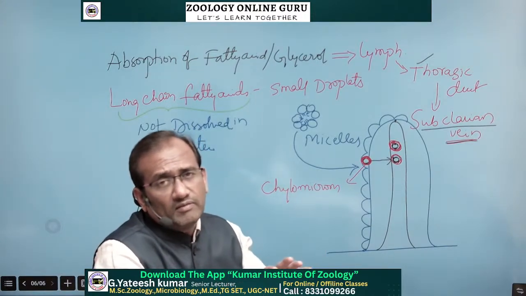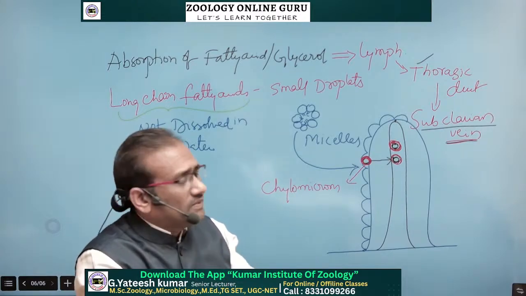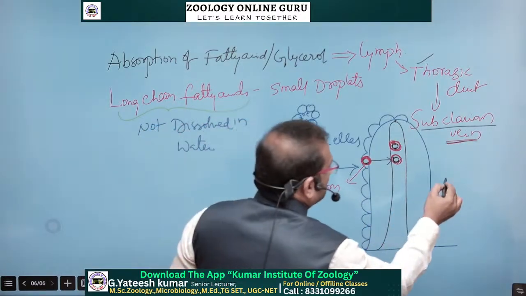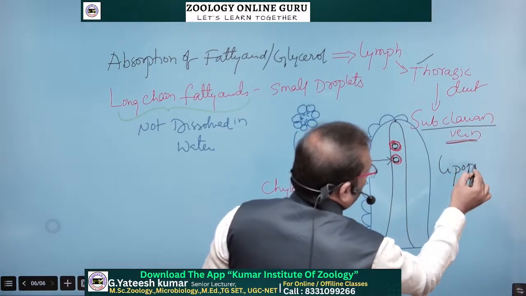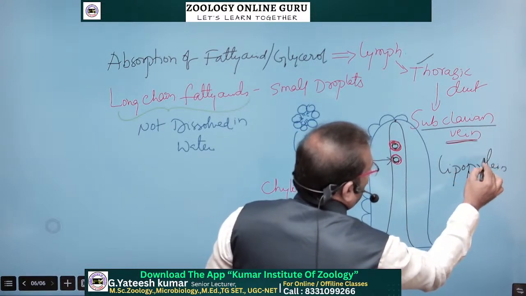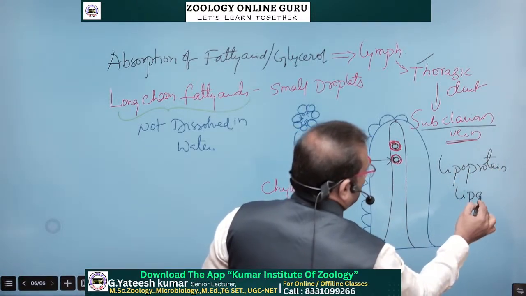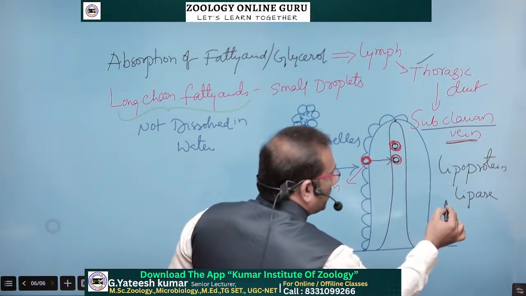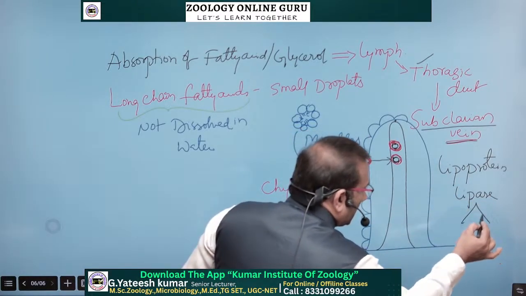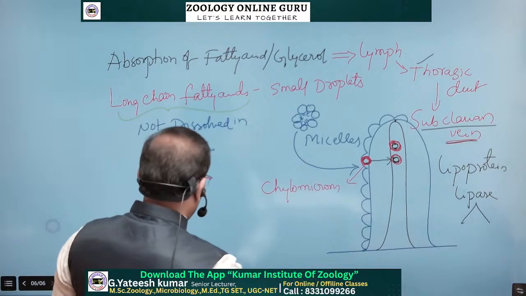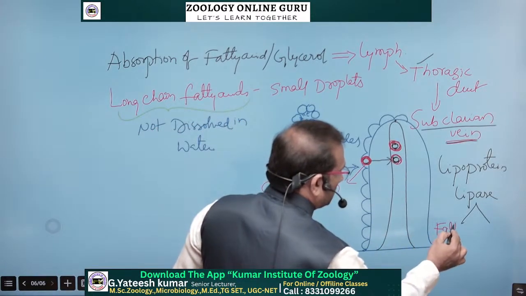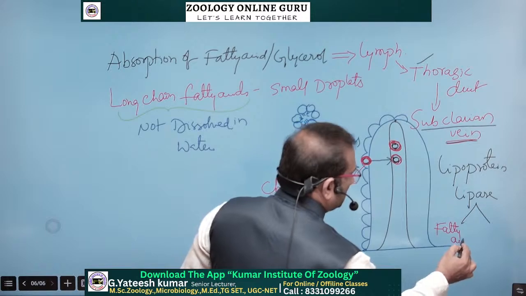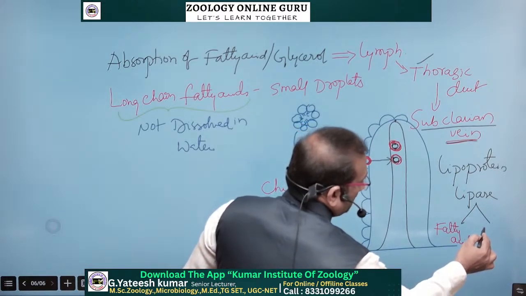In the cell the enzyme is called lipoprotein lipase. Lipoprotein lipase enzyme is present in the cells. This lipoprotein lipase then cuts these chylomicrons into two parts, that is fatty acids and glycerol,